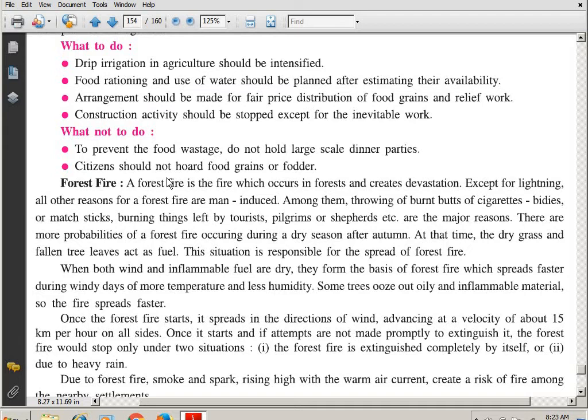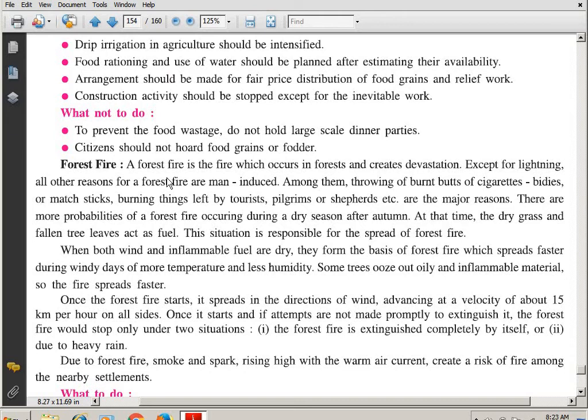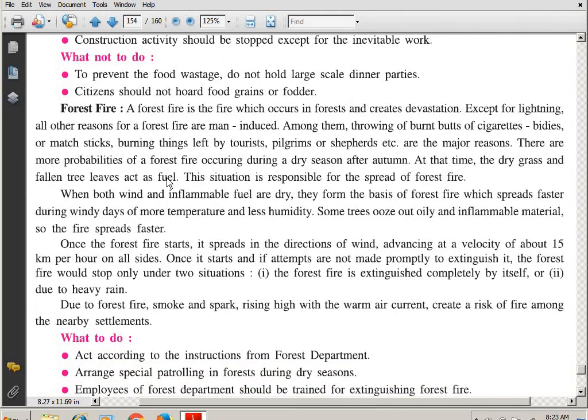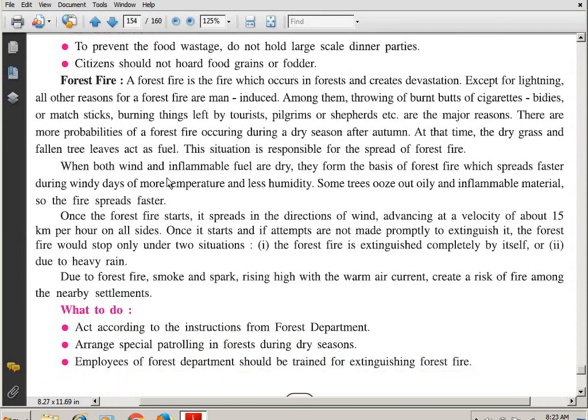What is not to do? To prevent food wastage, do not hold large-scale dinner parties. Citizens should not hold food grains or fodder. So students, do not give big dinner parties, do not waste the food. Okay? Also, do not think that I am going to accumulate the grains for myself, also the fodder. Give it to the animals as much as required.